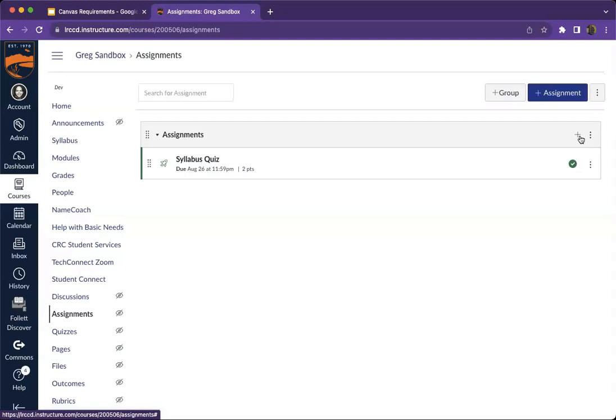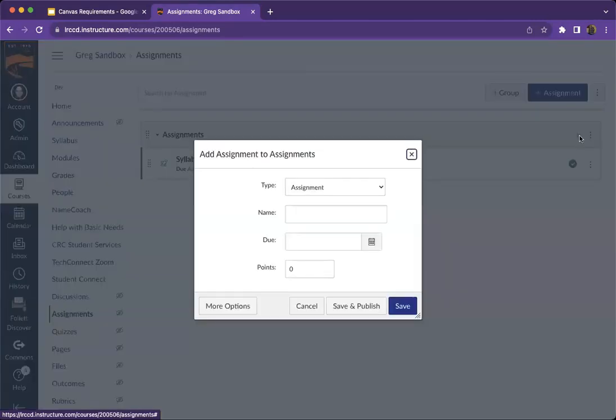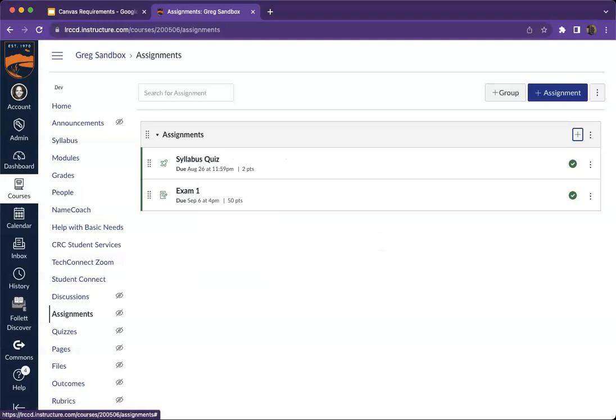So I can select the plus button, and this will give me a little tiny dialog, which will allow me to type a little bit less information, which is going to be a little bit faster. So I'll select that plus button, and I'm going to create an assignment called Exam 1. And Exam 1 is actually going to be done in class on September 6th. And my class meets at 4 p.m., so I'll put 4 p.m. there. And this is going to be worth 50 points. And I'll select Save and Publish.